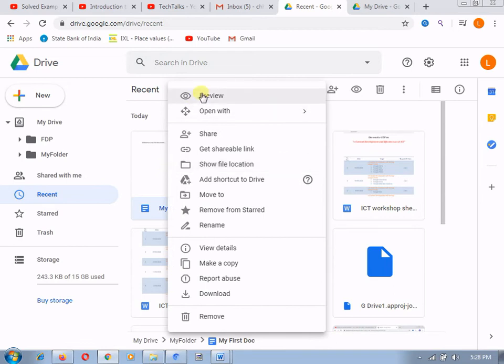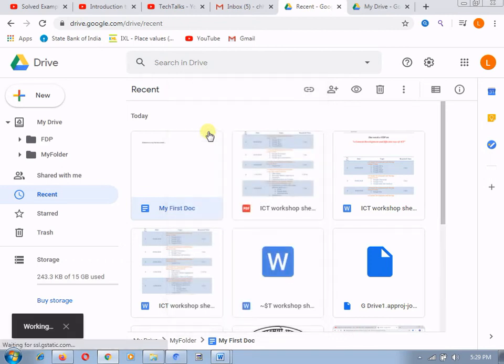By right clicking, you can preview the document. You can open it with Google Docs. It will provide you the applications with which you can open the document. Here you can share it. This share is the most important option whenever we are performing any task online with team members. All the team members are doing their work at their own place, and it is easier if we share the document. The same document will get opened with all team members, and they can work collaboratively on that shared document.